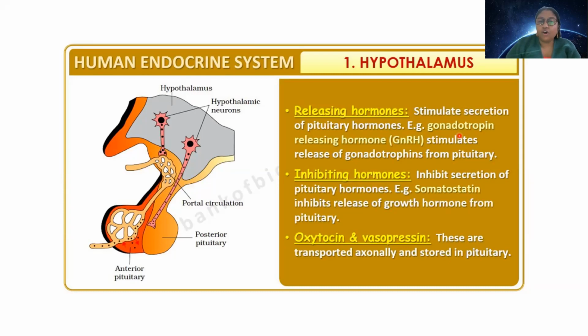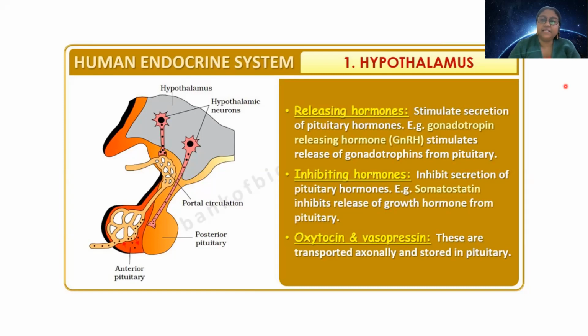So inhibitory hormone or inhibiting hormone has exactly the opposite function. Nothing is good if it is too much. So obviously, if only releasing hormone is there without the presence of an inhibiting hormone, which has reverse action, it will be really difficult to control the situation. So inhibiting hormones are inhibiting secretion of pituitary hormone.